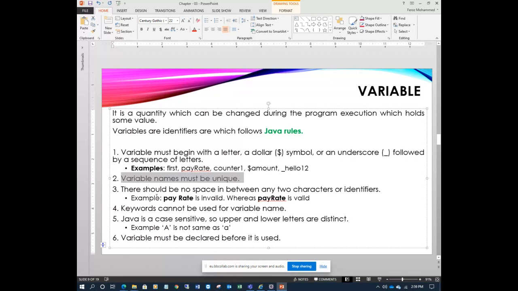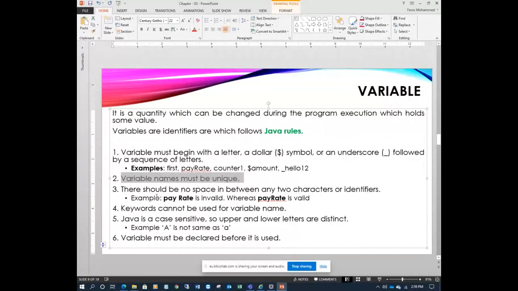It cannot be repeated, two students cannot have the same ID number, right? It gives an error, because the system will not recognize which student is accessing the data. Similarly, variable names should not be the same within the same program. We'll see this in an example also.